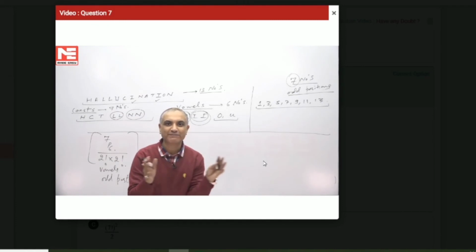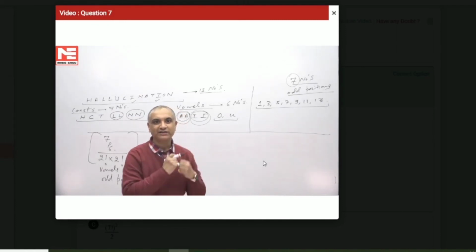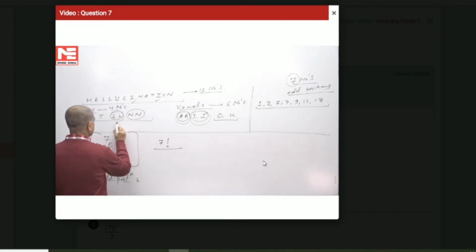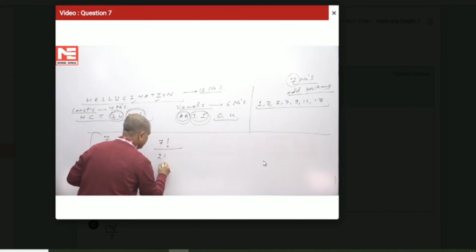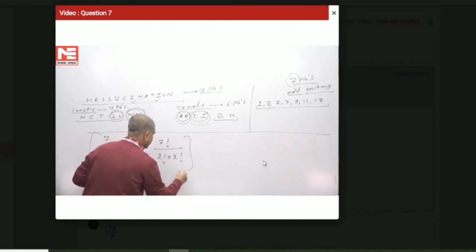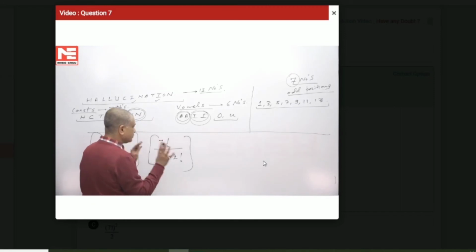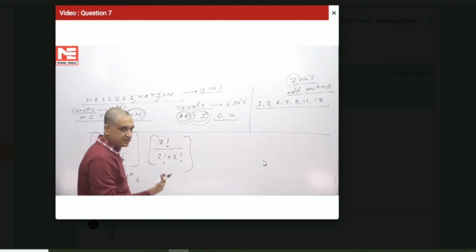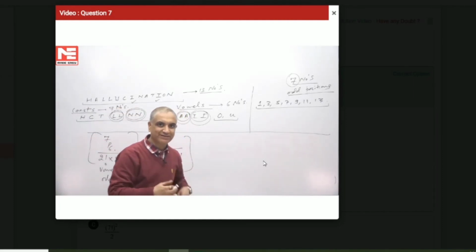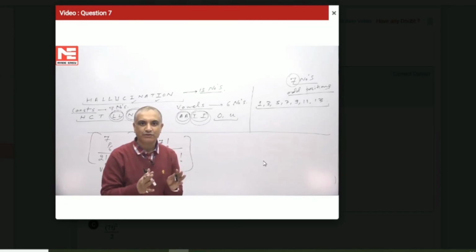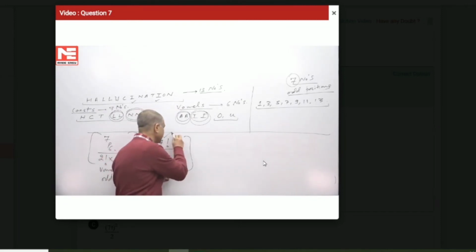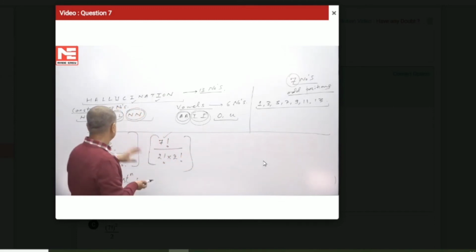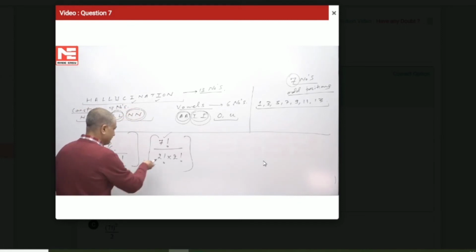provided there would have been no repetition among the consonants. But surely there is repetition among the consonants, so what needs to be done is that double L and double N are repeated, so it has to be divided again, because 7 positions are left out of 13. 6 are already occupied by the vowels. Remaining 7 positions have to be filled with 7 consonants. They can rearrange themselves in 7 factorial ways. Had there been no repetition among the consonants, it would have been 7 factorial. But what is getting repeated? Double L, double N. So it has to be divided this way.